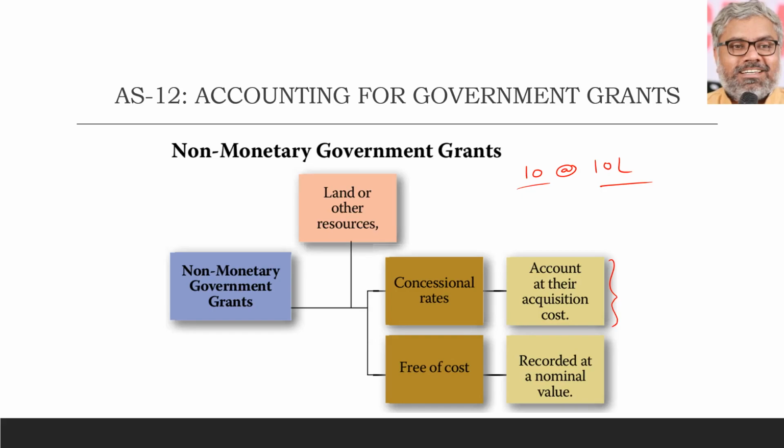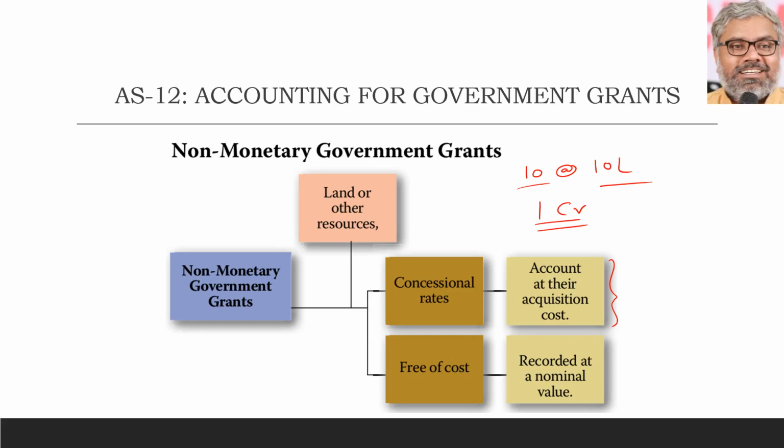Government has just sold the land to this one organization, 10 acres at the rate of 10 lakh rupees each. That means 1 crore rupees, or 100 lakh rupees, is the land value that this organization has purchased.